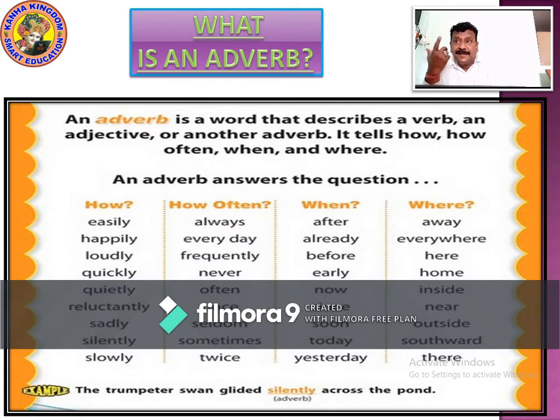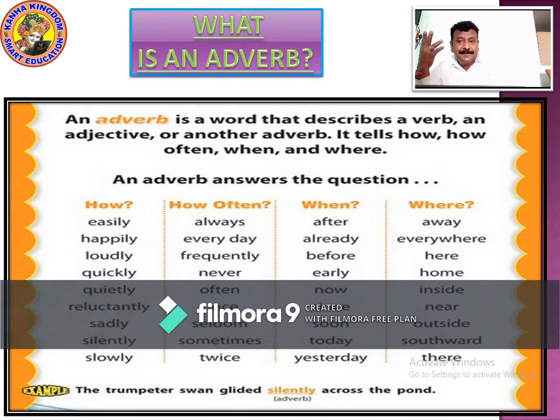Let's see some examples to understand it better. So now an adverb answers the question. Adverb describes a verb, an adjective or another adverb. Adverb tells how often, when and where. When you say what is an adverb, it answers the question.